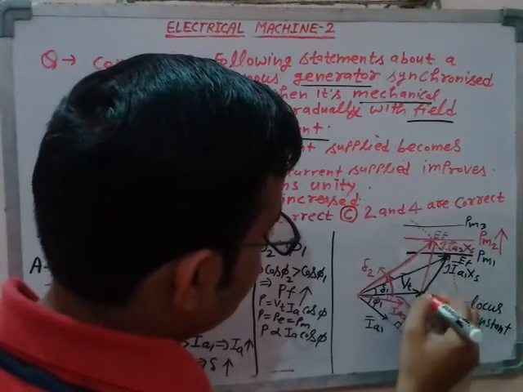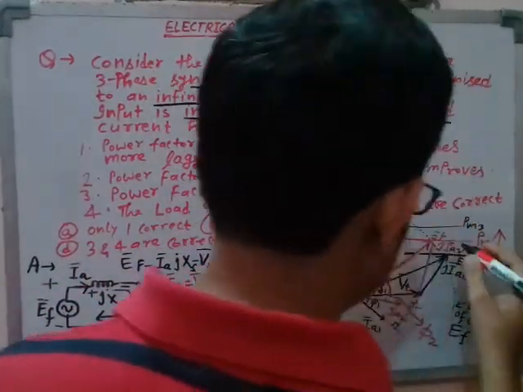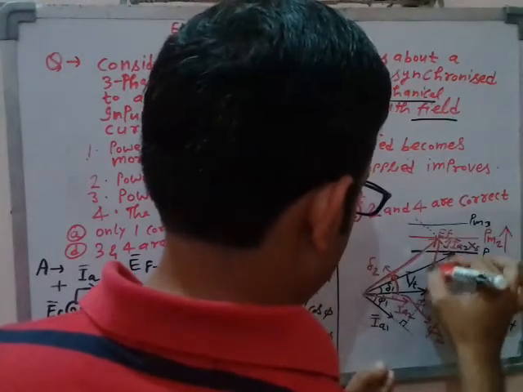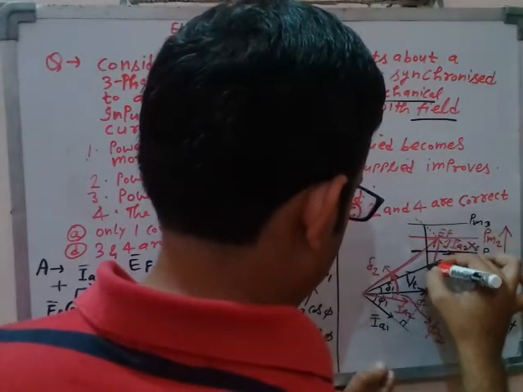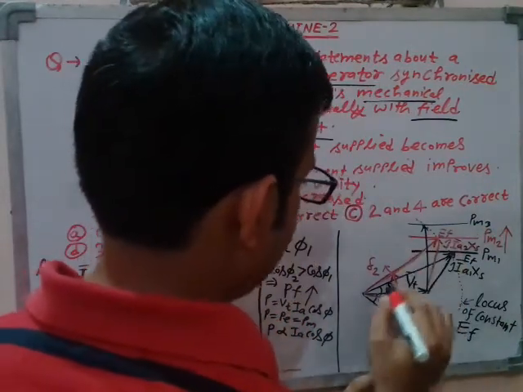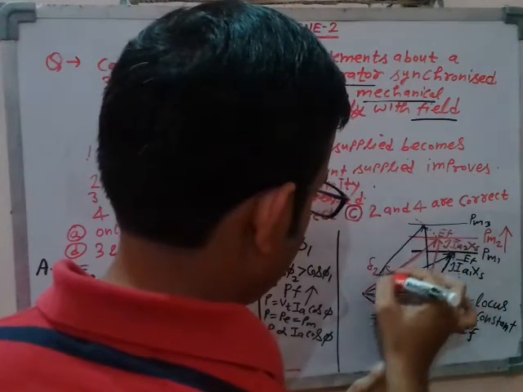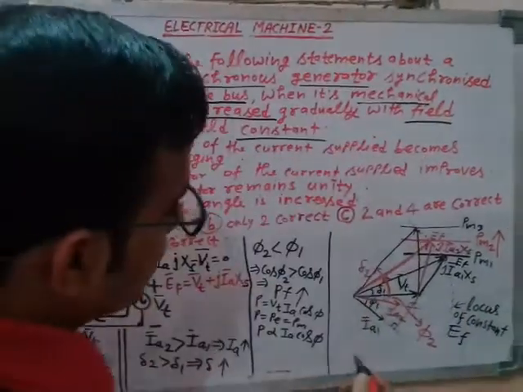You join this point and this point, like this.